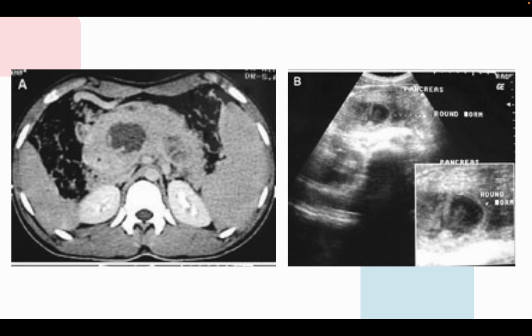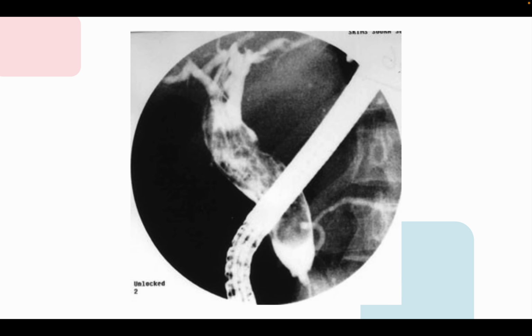Here on the left we can see a CT scan of the abdomen demonstrating features of acute pancreatitis with pseudocyst containing fragments of a dead worm. On the right we can see an ultrasonogram of the same patient confirming the CT findings and showing a fragment of a dead worm within the pseudocyst. Here in the ERCP image we can see multiple linear filling defects which correspond to the worms, and the round filling defect, which is a stone, at the lower end of a dilated common bile duct.